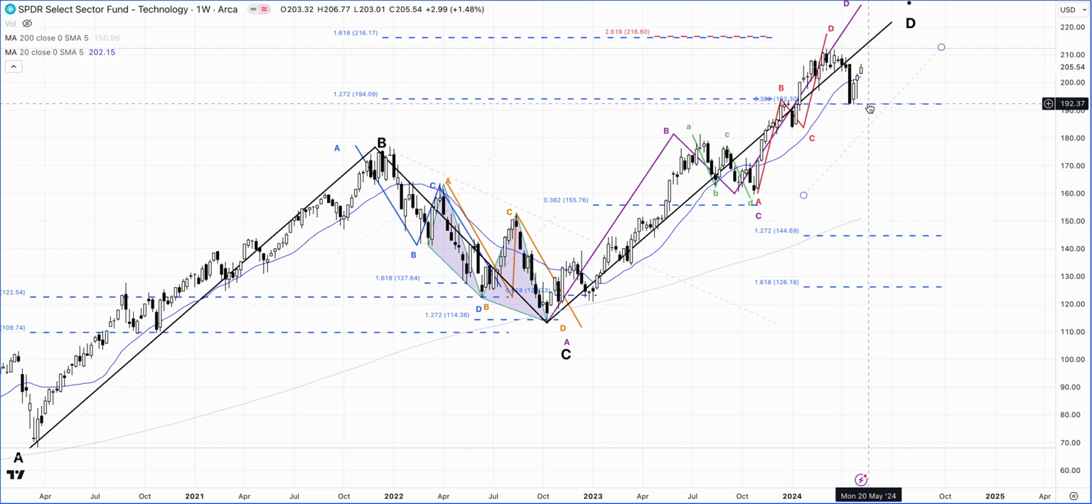It retraces right to the 38.2% retracement, and we see 3 consecutive weeks of rally, but it's nowhere close to the top around here. Something a little bit different to what we see in SPY, for example.